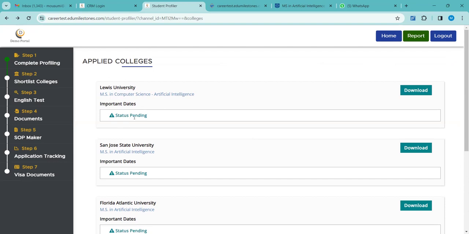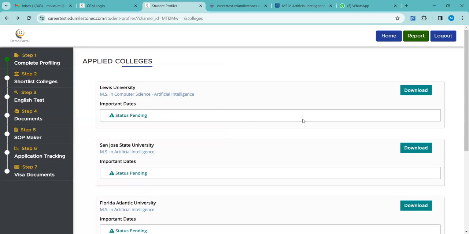Okay, this is just a status update. Here, as you can see, the status is pending. Obviously, no application has happened yet. Whatever the status might be, for example, application submitted, that will be shown here. Offer letter received, it will be displayed here. I-20 payment done, this will also be displayed here.